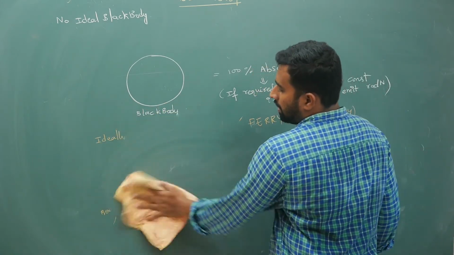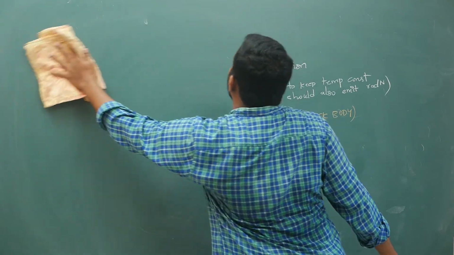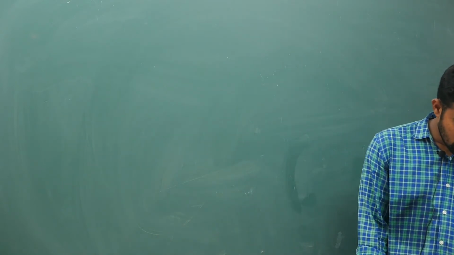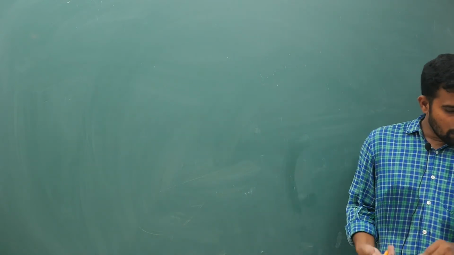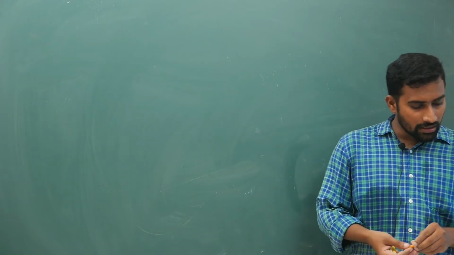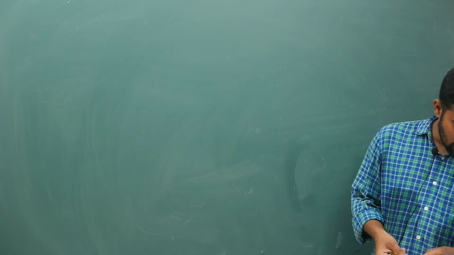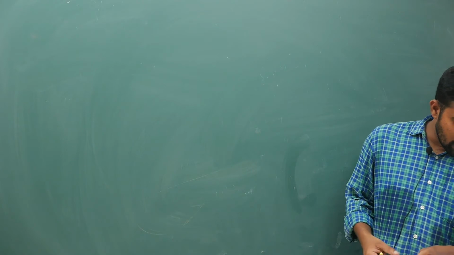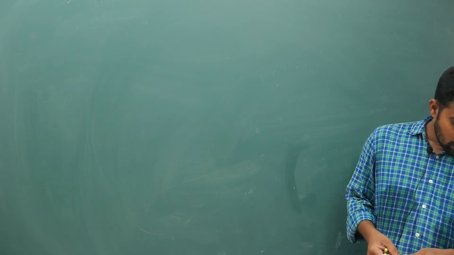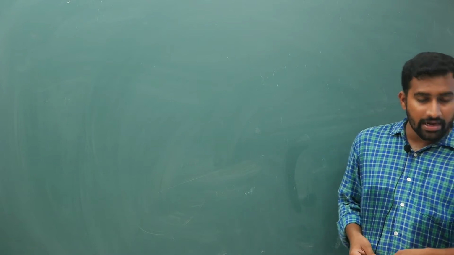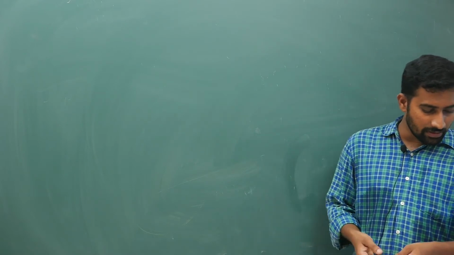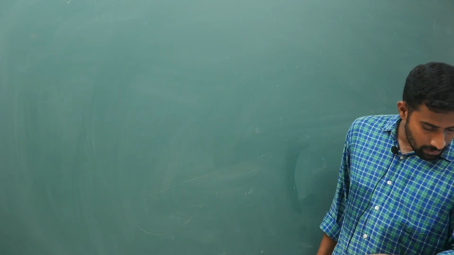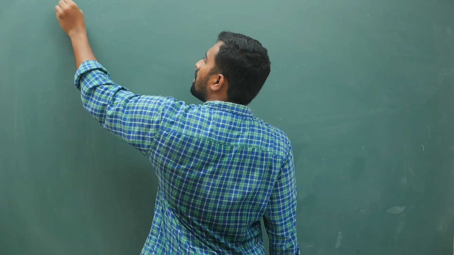Next, we are going to give the definition of Kirchhoff's law for a black body. There are many definitions, but we will take only a few. Good absorbers of radiation are also good emitters. Why? Because to keep the temperature constant. So now I will define certain basic terms. The first one is emissive power.